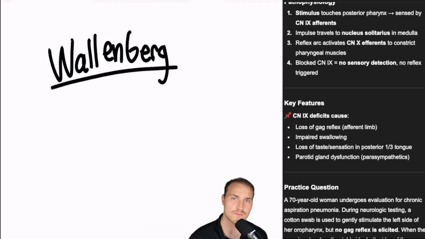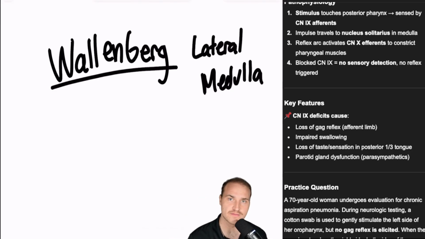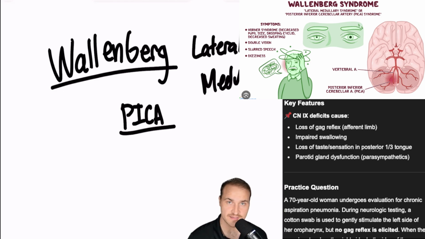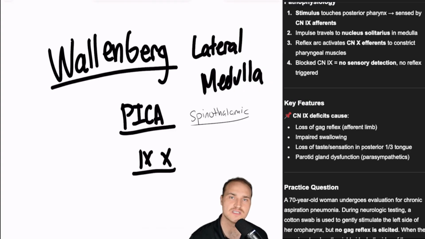Now there's also Wallenberg syndrome. That is caused by an occlusion of the posterior inferior cerebellar artery, stroking the lateral medulla. This affects the 9 and 10 nuclei, so you get a loss of the gag reflex, but it also affects the spinothalamic tract. You get a contralateral pain and temperature loss. You also get damage to the vestibular nuclei.